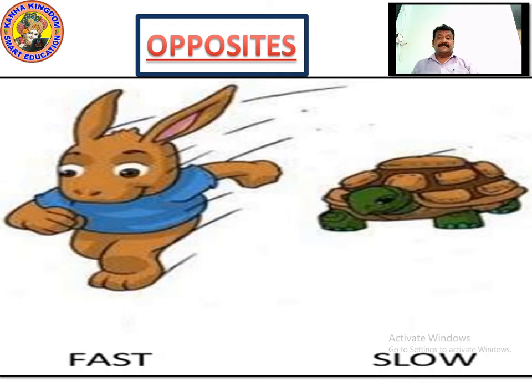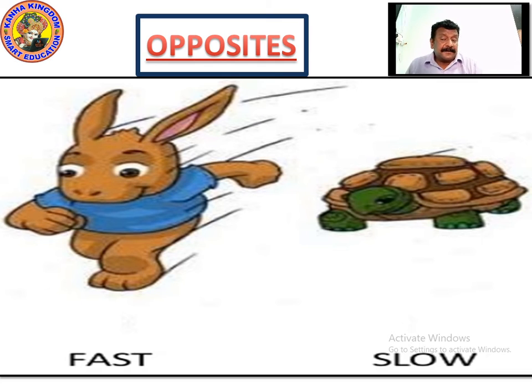Now look at the opposites. Hare and the tortoise. You must have learnt the story about the hare and the tortoise. They both had a race in which the hare was the fastest, but the tortoise won the race. Why? Because it never stopped. It constantly followed with the speed which it had.